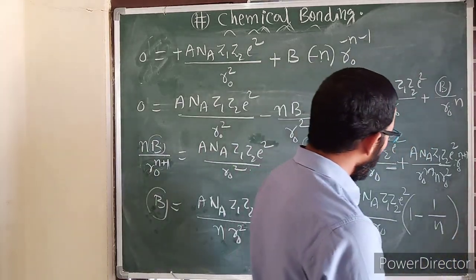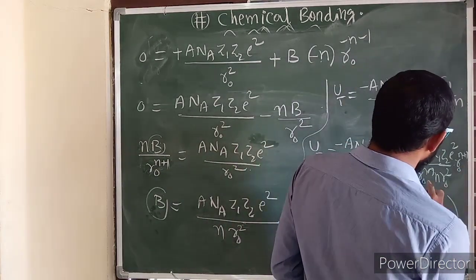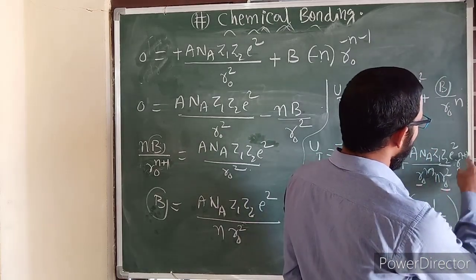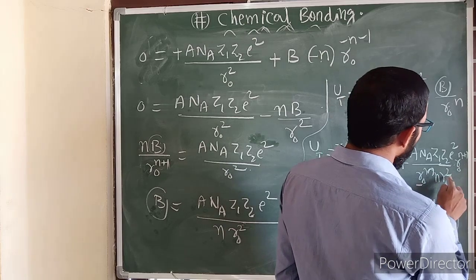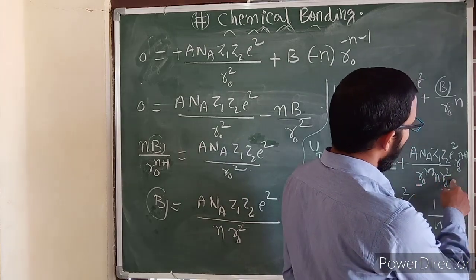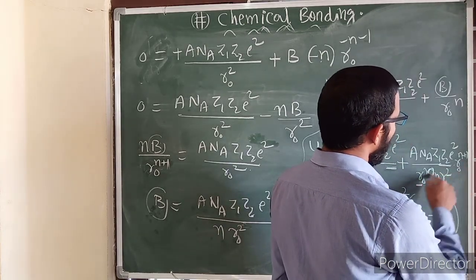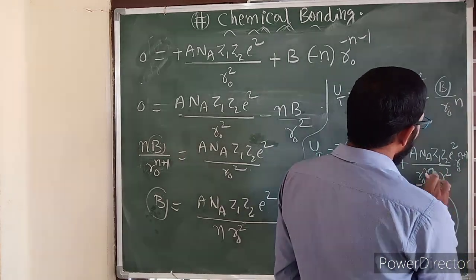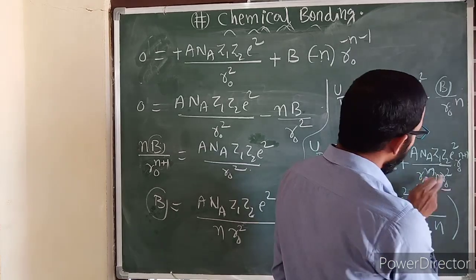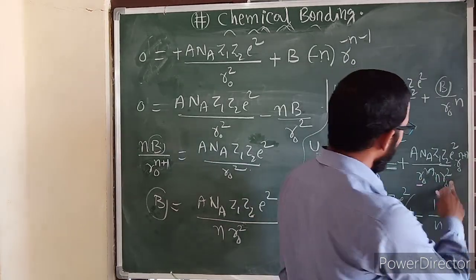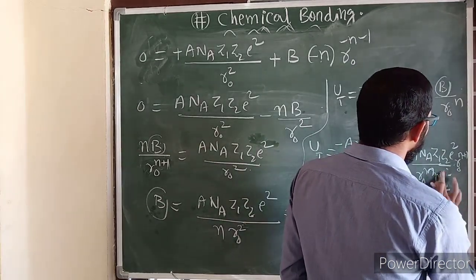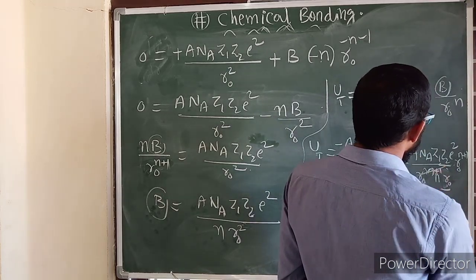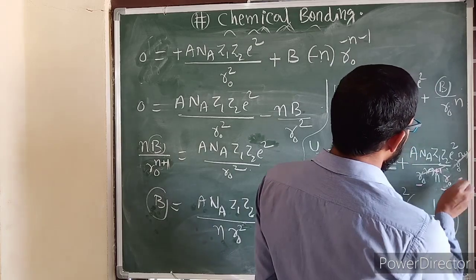Because you know, in this, this is R naught, this is also R naught. This is R naught plus 2, this is R naught plus 1. Or this can be written R naught plus 1 into R naught. R naught plus 1, R naught plus 1 get cancelled. So this can be modified here. See here, I am writing this another way: R naught into R naught plus 1, R naught plus 1 cancel, R naught left over.